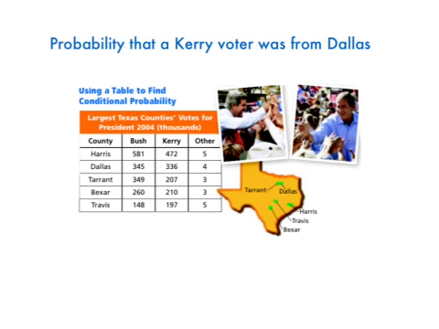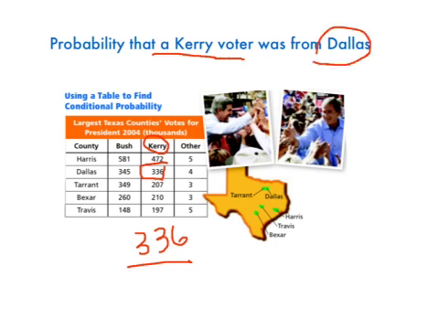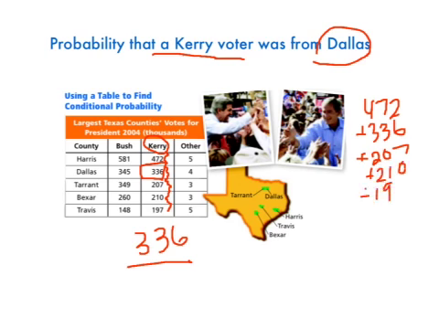So there's Kerry voters here, and then there's Dallas. So there's 336 Kerry voters. And since it says find the probability that a Kerry voter was from Dallas, then the bottom number, the total, just needs to be the total number of Kerry voters. So we have to add all of these things up. So 472 plus 336 plus 207 plus 210 plus 197, and we're going to get our total. And if I did my math right, it's 1,722. So that's going to be our total.